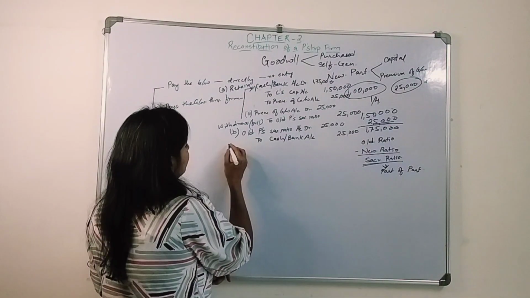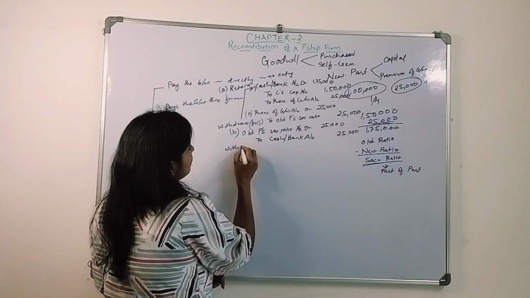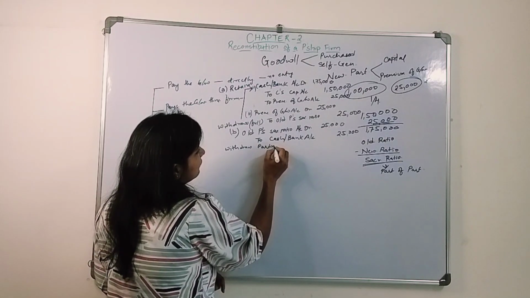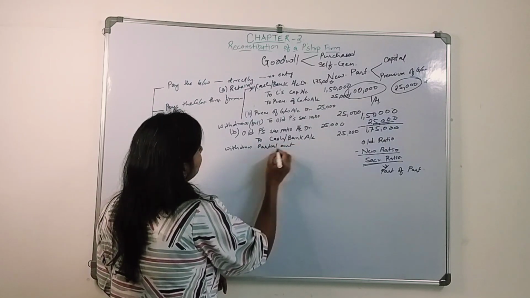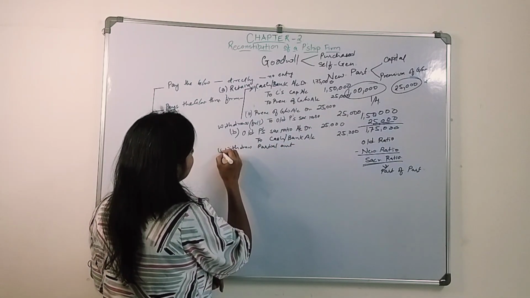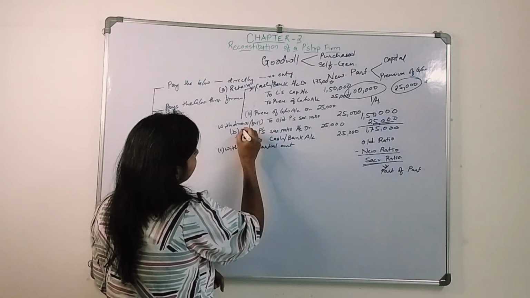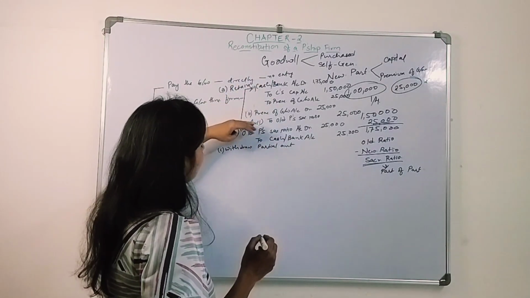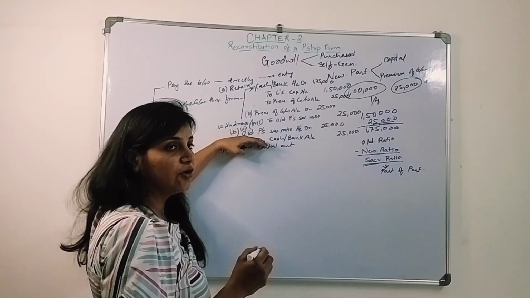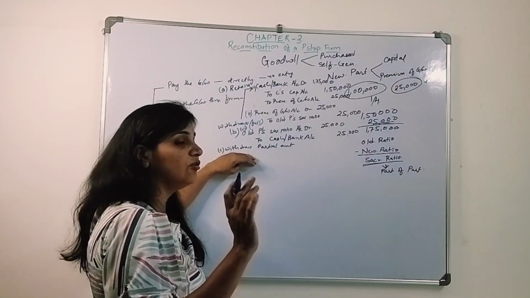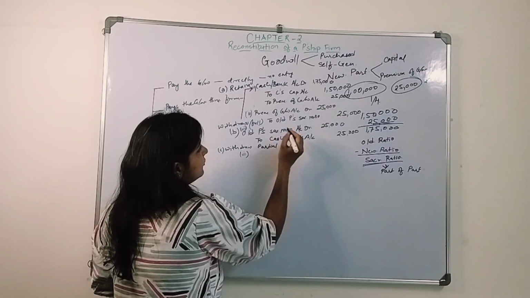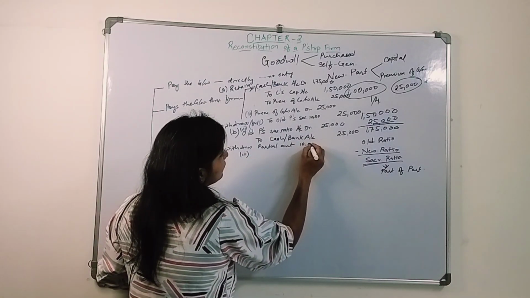Now it could be the case that they don't want to withdraw the whole amount. Let's say they want to withdraw a partial amount. When they want to withdraw a partial amount, what will be the entry? This is the third situation, the third entry. The first two entries will remain the same. Let's say they want to withdraw only 10,000.